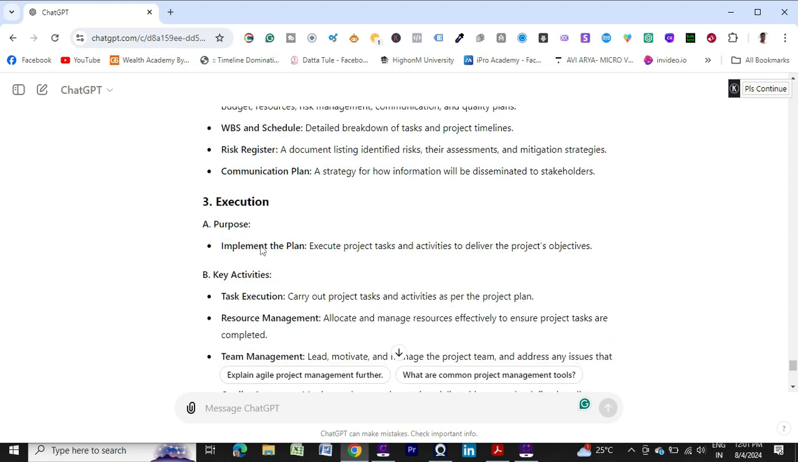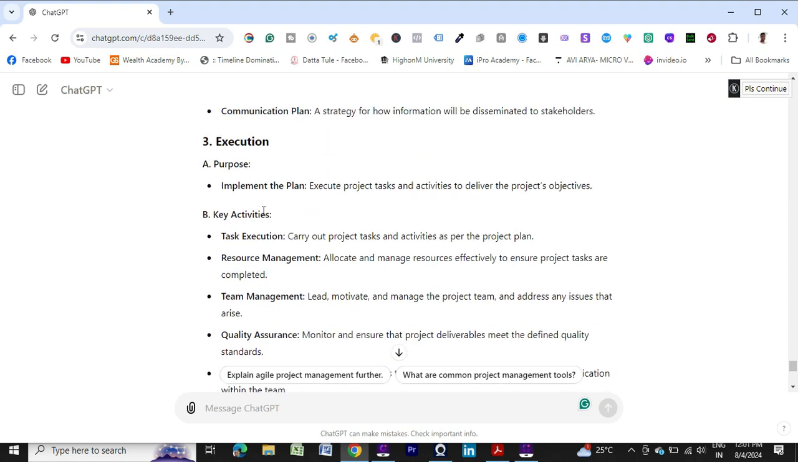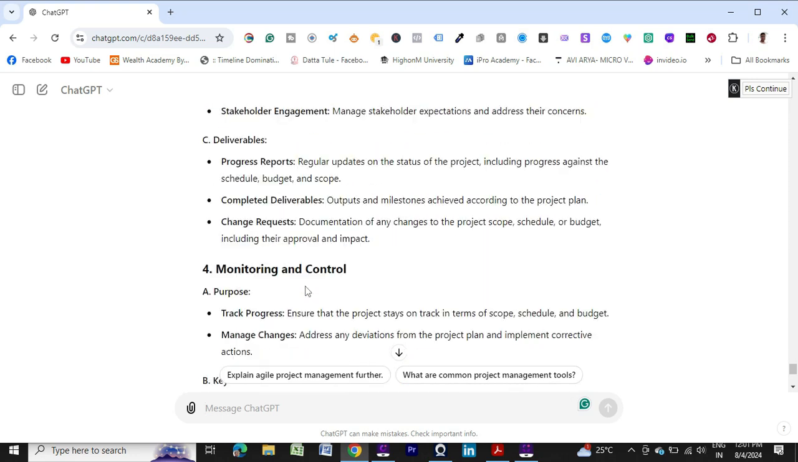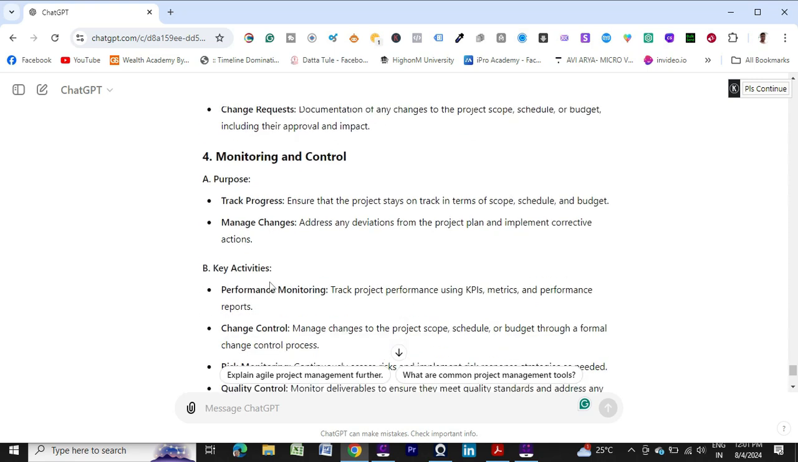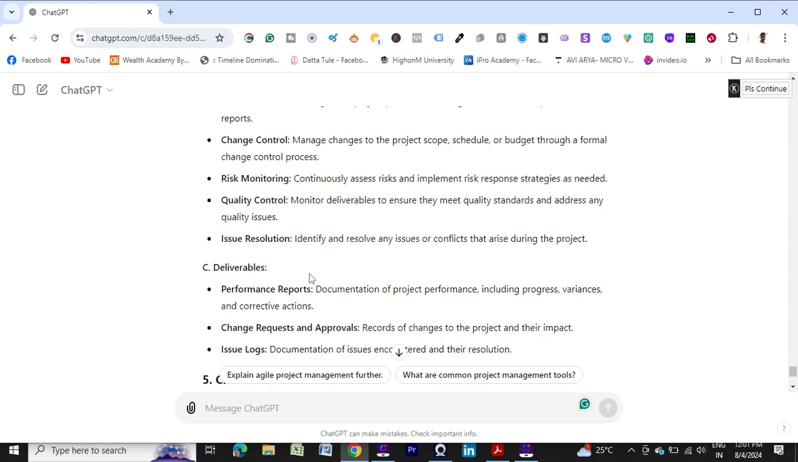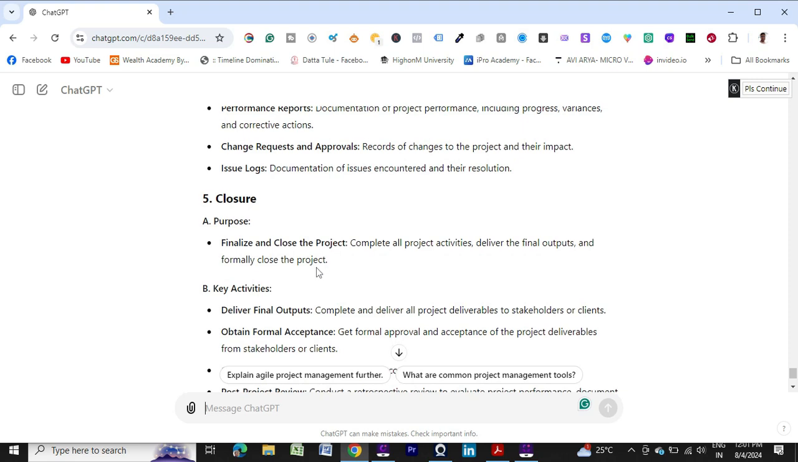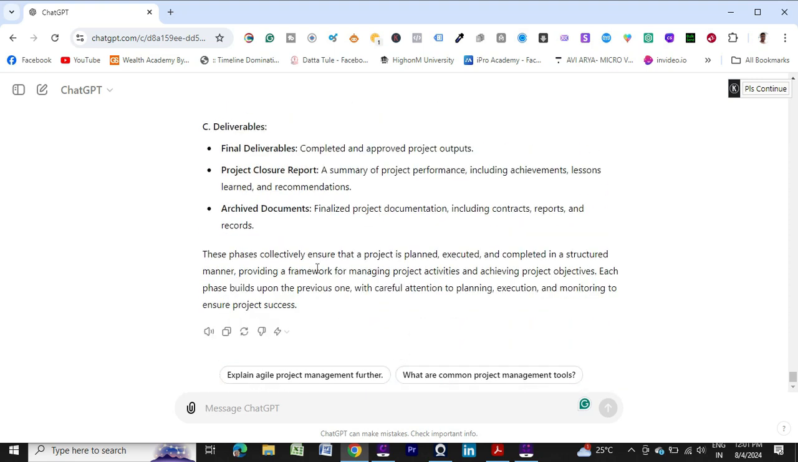For execution, it also explained everything: purpose, key activities, what I need to do, deliverables, what I need to do, monitoring and control, what the purpose is, key activities, all the details are given. Then closure also I requested, the fourth one. So closure: purpose, key activities, how you can deliver it.